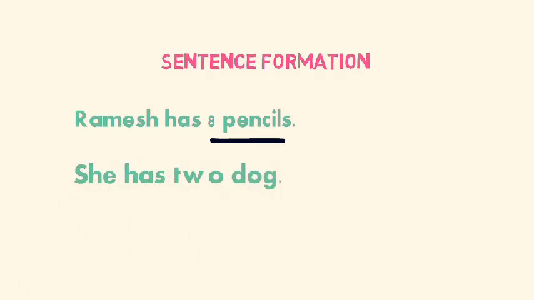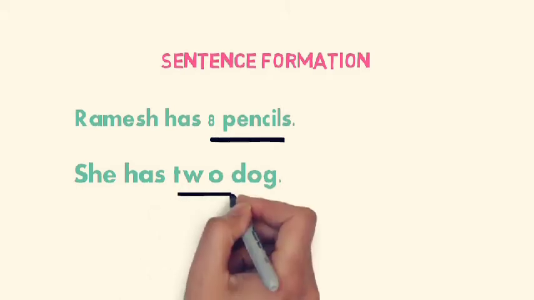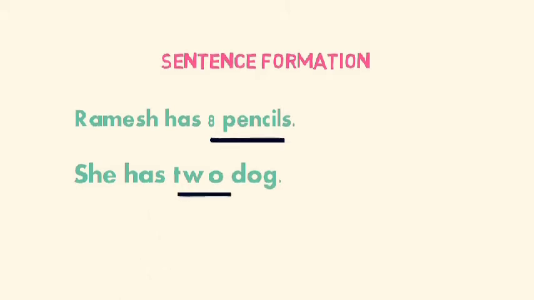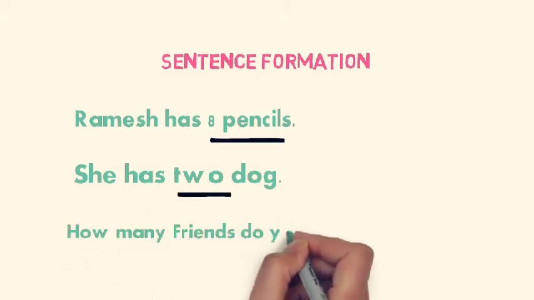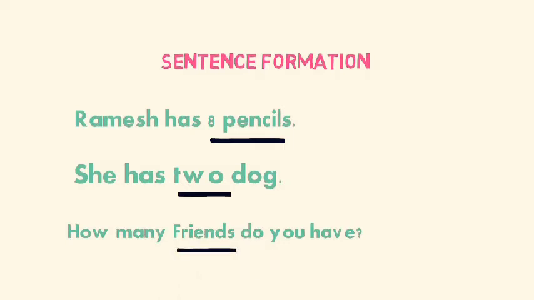How many dogs does she have? She has 2 dogs. Now the third one is, how many friends do you have? You might have 3 friends, 4 friends, 5 friends, 10 friends. So you can count the number of friends. So they come in the category of countable nouns.